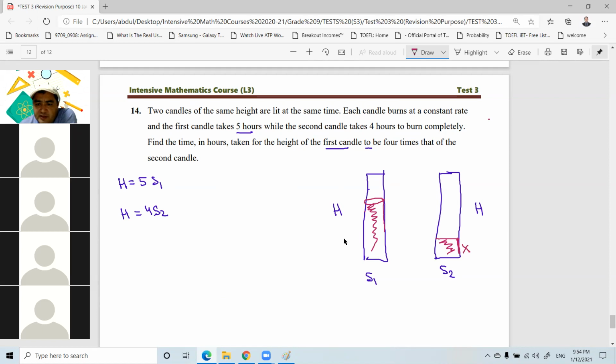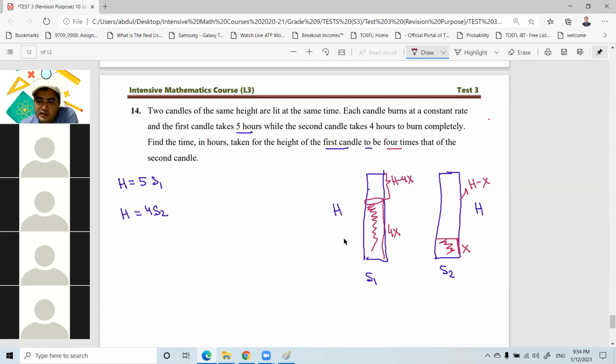Now, how about this length here? It should be 4x, right? Because it says the first candle's remaining part is 4 times that of the second candle. Then how about this part? This part will be h minus 4x, right? And how about the big one? For the big one, this will be h minus x, right?